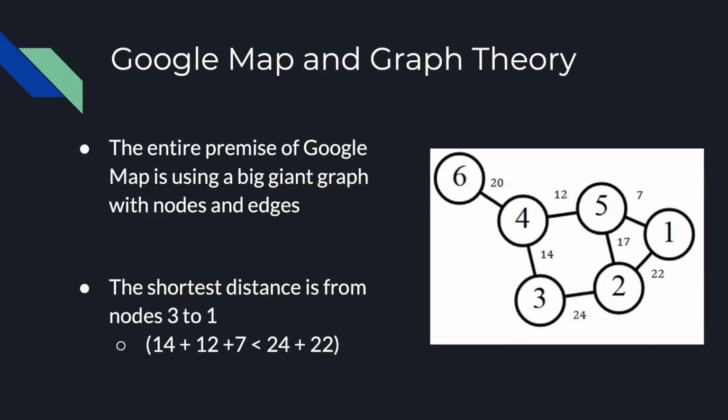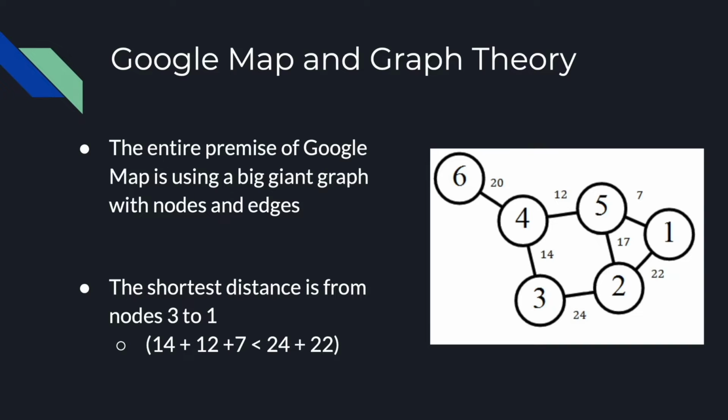In the case of this graph, we as people can see that the shorter distance from node 3 to 1 is going from 3 to 4 to 5 to 1, and not from 3 to 2 to 1, because of how the values of the edge add up.